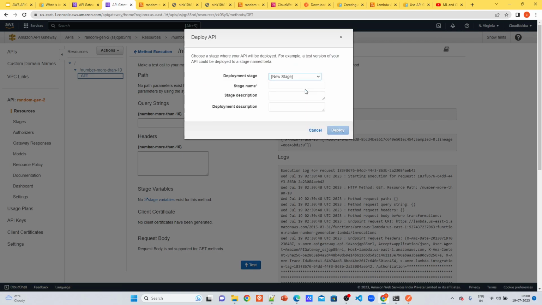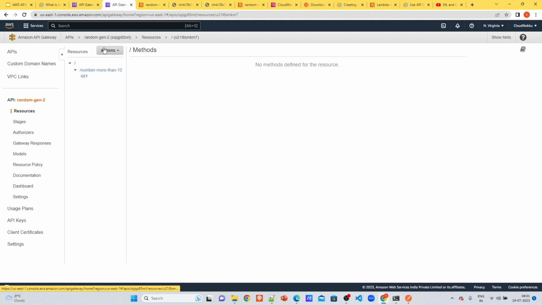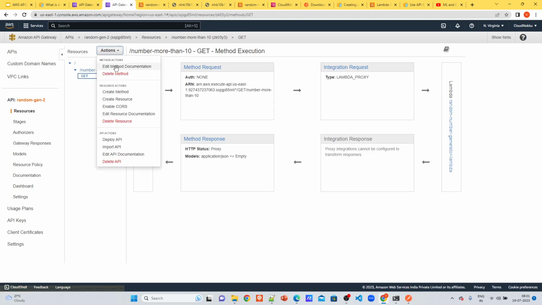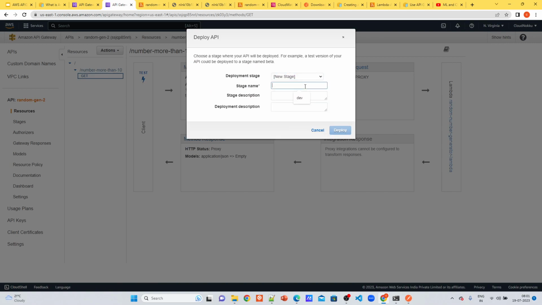It will ask, for the first time it will ask stages. So again, the advantage of API gateway is you can deploy to multiple stages, dev, and also I can deploy to prod, right? I can create new stages basically.